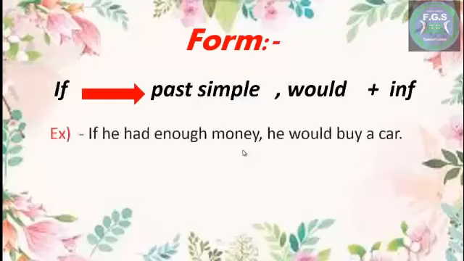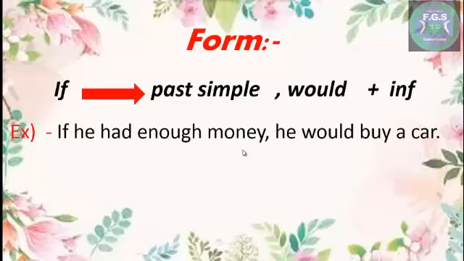Okay. For example, if he had enough money, he would buy a car. Here, this man imagines that if he had enough money, he would buy a car. This thing is unreal. This thing might not happen in the future.